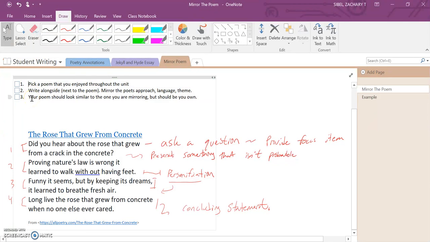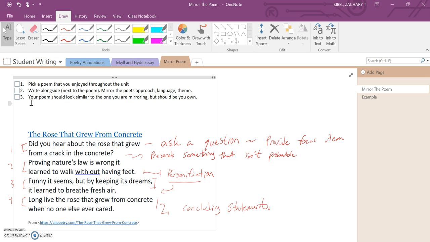Next, you're going to write alongside that poem or next to the poem. Mirror the poet's approach, language, theme, things like that. They use metaphor. Try to dig into that metaphor and create one of your own. Your poem should look similar to the one that you are mirroring, but should be your own. So you're not going to write the same poem. You're just going to borrow that structure and that approach to poetry.